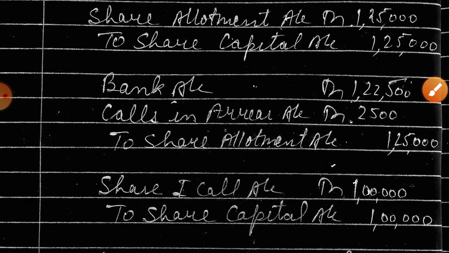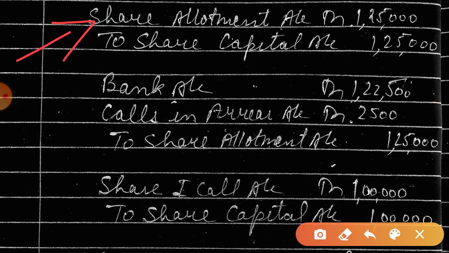Now the next entry will be the amount called, see this is calling for the allotment, being shares allotted. These entries are calling for the money, because application money comes the first time without calling, as it is only information given in the newspaper or through the internet. Then the applicants apply. After that, allotment money, first call, second call, and subsequent calls are called by the company first. That's why they are due. Yes or no? Like share allotment we make due first, then share first call we make due, then the money comes.